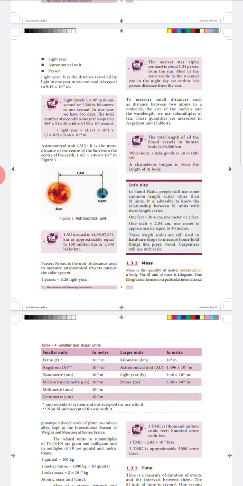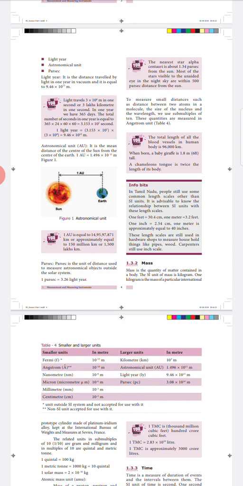From the Do You Know box, we come to know the closest star. It is Alpha Centauri, which is about 1.34 parsecs from the Sun. And now the smaller distances. To measure smaller distances, we have plenty of units like fermi, angstrom, nanometer, micron, millimeter, centimeter, etc. Here, the smallest distance is the distance between the atoms in a molecule. It is measured in angstroms.